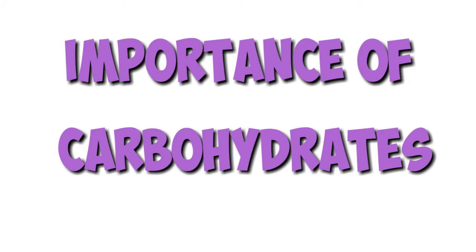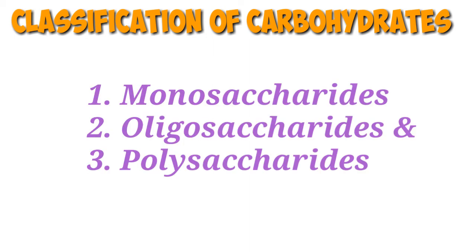Two aldopentoses such as ribose and 2-deoxyribose are present in nucleic acids. Carbohydrates are found in biosystems in combination with many proteins and lipids. Classification of carbohydrates. Carbohydrates are classified on the basis of their behavior on hydrolysis. They are classified into three main groups: monosaccharides, oligosaccharides and polysaccharides.